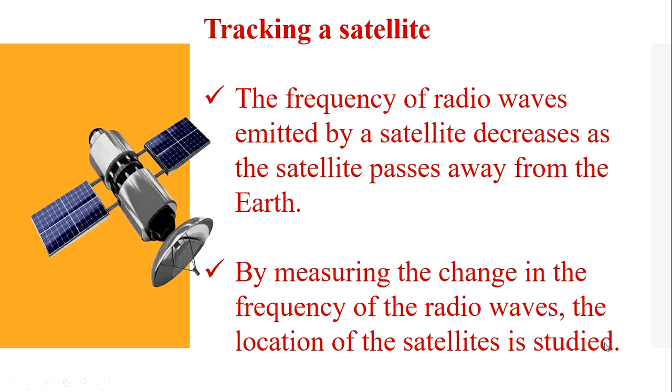By finding the difference between high and low frequency, we can find out the location of the satellite. So tracking a satellite is an application of the Doppler effect.